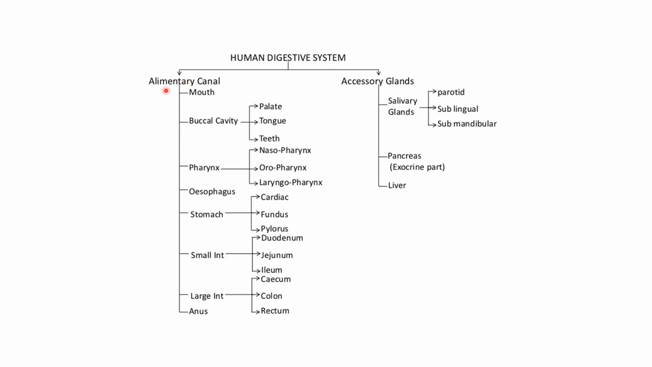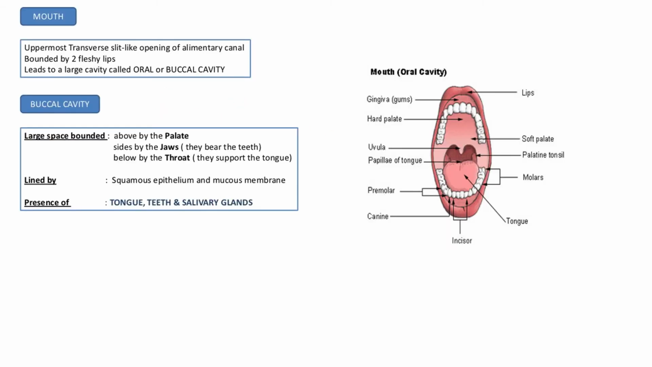So now let's study first about the mouth. So the upper transverse slit-like opening of the alimentary canal is bounded by two fleshy lips. This leads to a large cavity known as the oral or buccal cavity. So this structure is known as the mouth, and then this leads to the buccal cavity. In the buccal cavity, the space is bounded above by the palate. So this is the palate, as you can see over here.